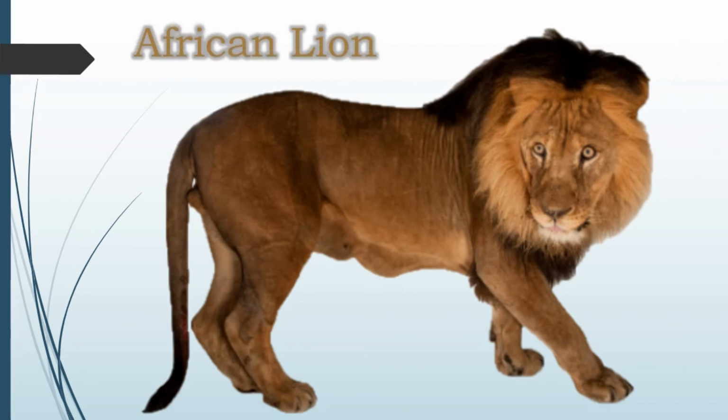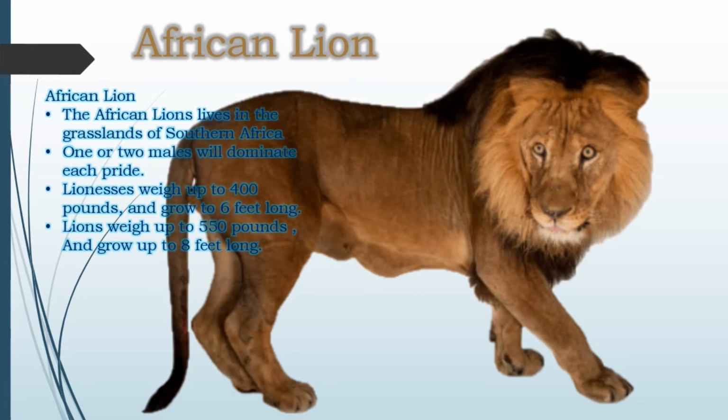Lion. The African lion lives in the grassland of southern Africa. One or two males will dominate each pride. Lionesses weigh up to 400 pounds and grow to 6 feet long. Lions weigh up to 550 pounds and grow up to 8 feet long.